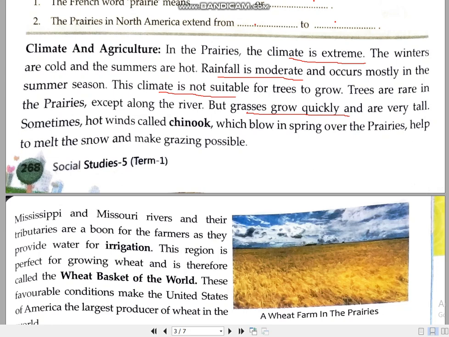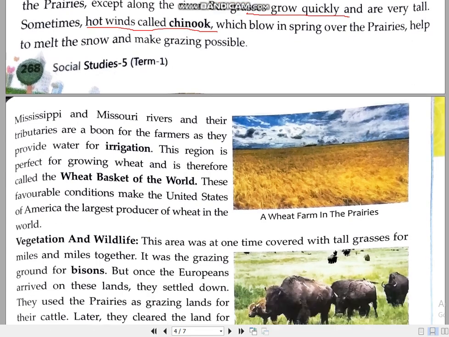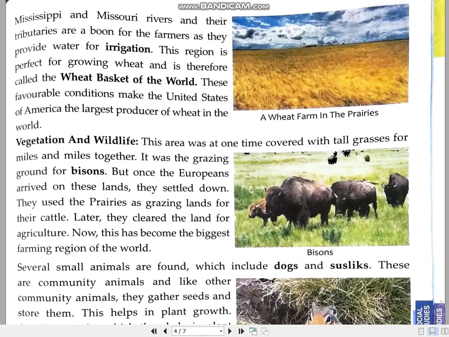One more thing, children. Sometimes during the summer season, hot winds called Chinook blow. Chinook is the name given to the hot winds that blow in the prairies region. Children, I have already told you our exam is in MCQ form, so please mark these points to learn. Now, for irrigation, farmers have to depend on the two rivers. I already told you, Mississippi and Missouri.